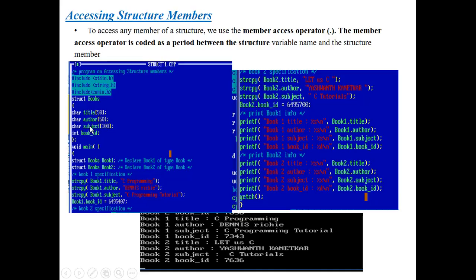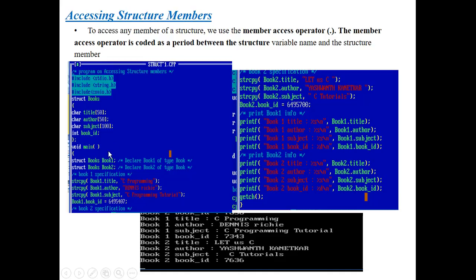Next, here you can clearly observe, as soon as the members declaration is done, I put a semicolon at the end of the structure block. Why? Because this is the syntax of a structure. If you don't put a semicolon here, we get an error. That's why it is a must to place a semicolon at the end of the structure block.